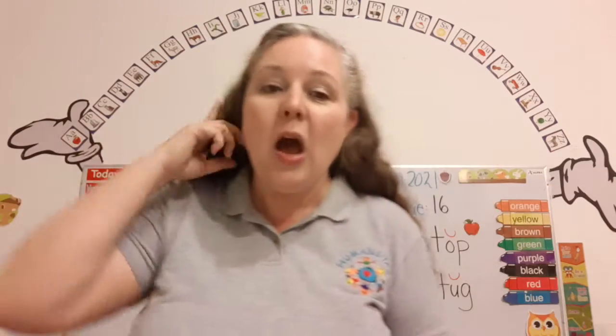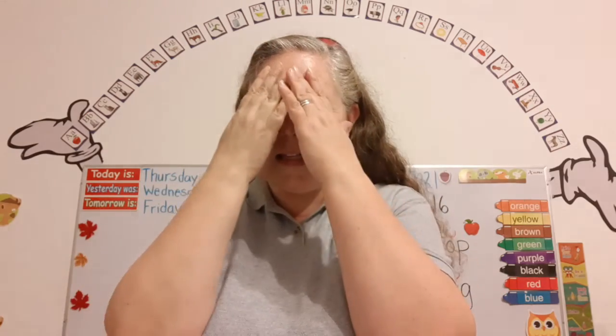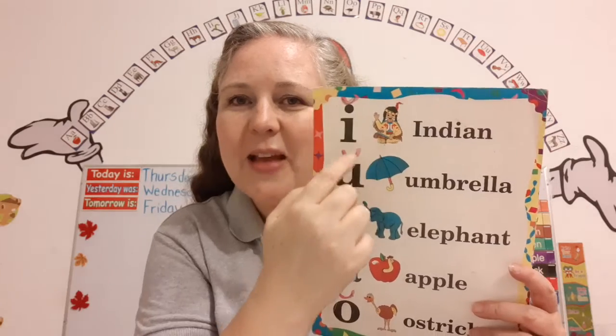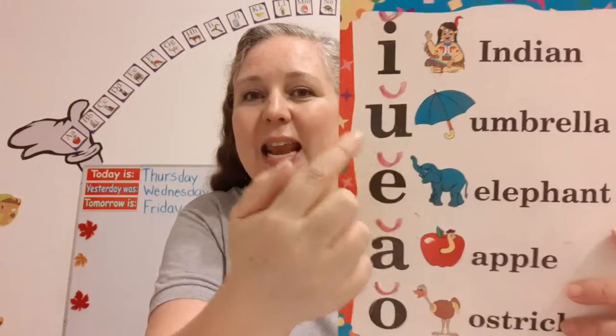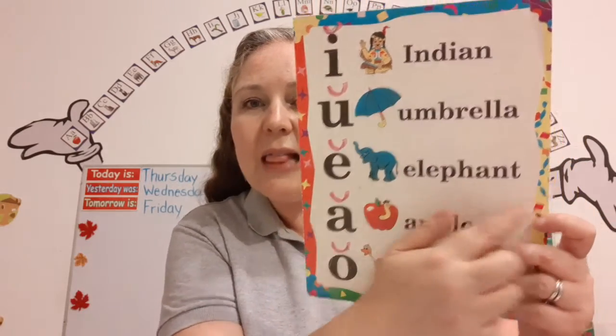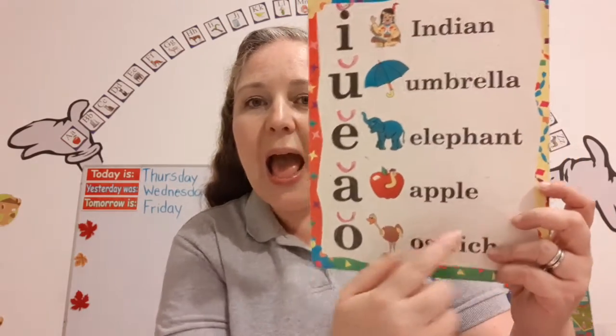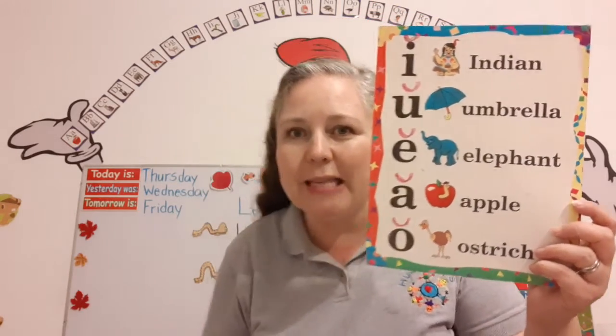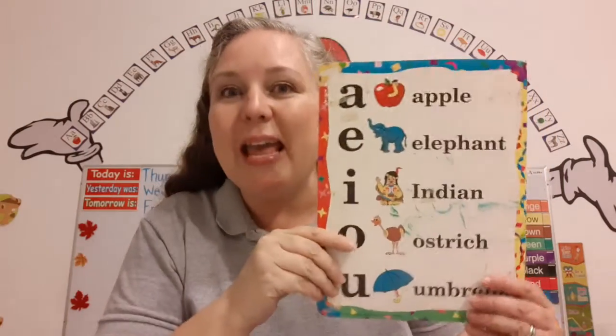That's right. Okay, now, close your eyes, open your eyes. Let's read our vowel chart. Look, little happy face. Indian. Umbrella. Elephant. Apple. Ostrich. What does the elephant say? That's right. Okay, other side.